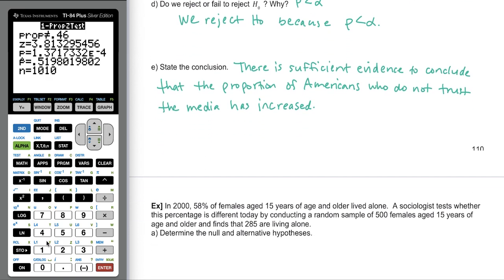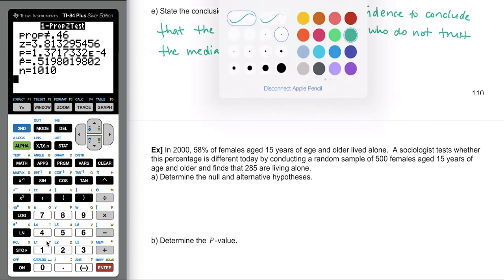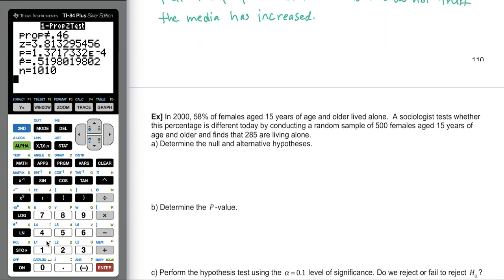Let's try one more. In 2000, 58% of females aged 15 years of age and older lived alone. A sociologist tests whether this percentage is different today by conducting a random sample of 500 females aged 15 years and older and finds that 285 are living alone. Okay, so once again, we've been given a predetermined value of population proportion. So instead of 58%, we'll use 0.58. The sociologist is wondering if it is different today. So she did not give an opinion as to whether or not it's gone up or down, just that she thinks it might be different.